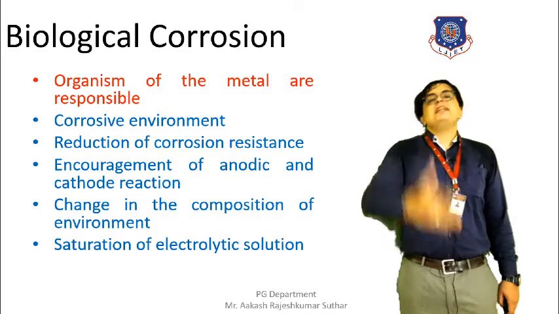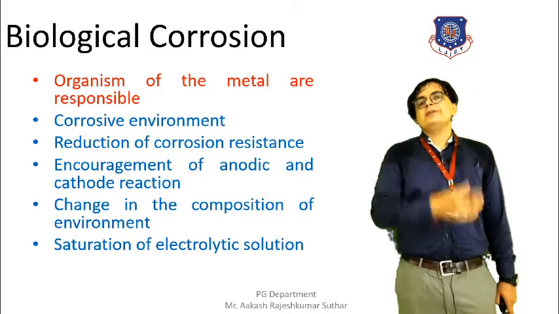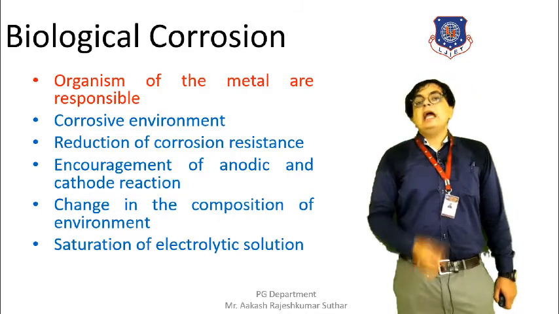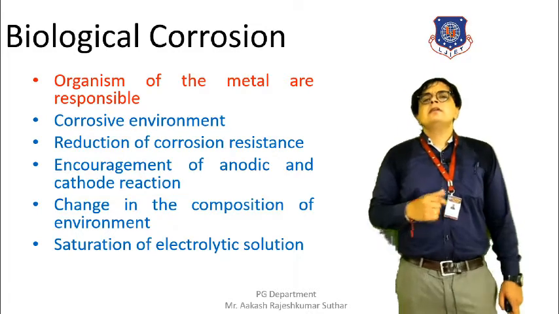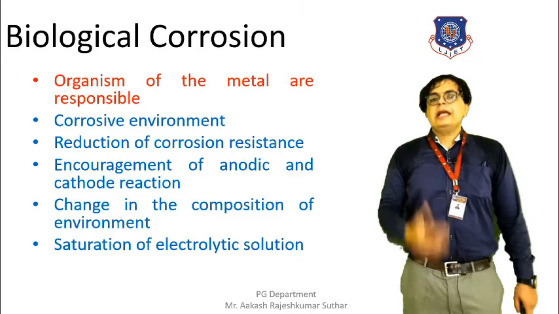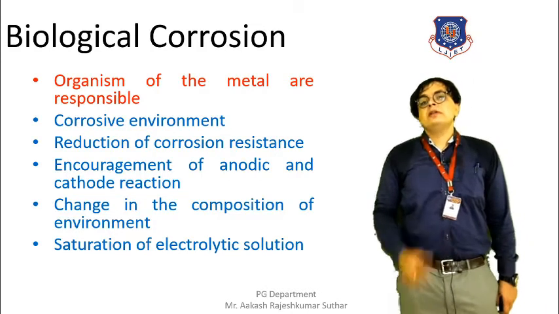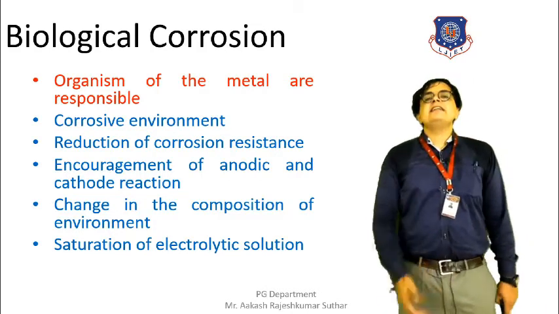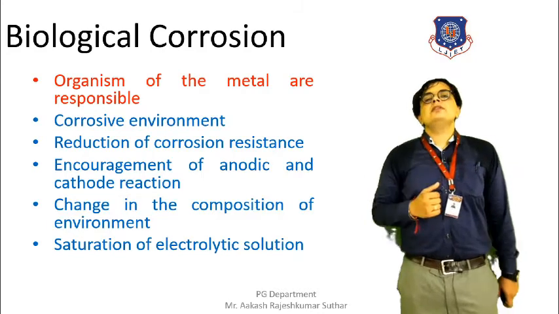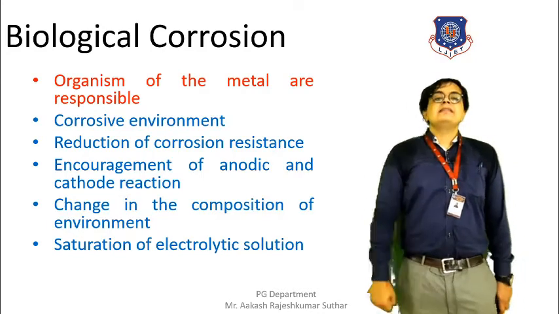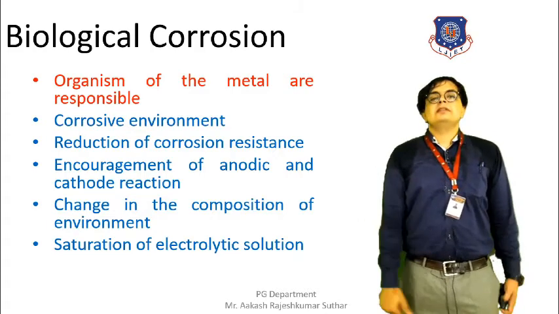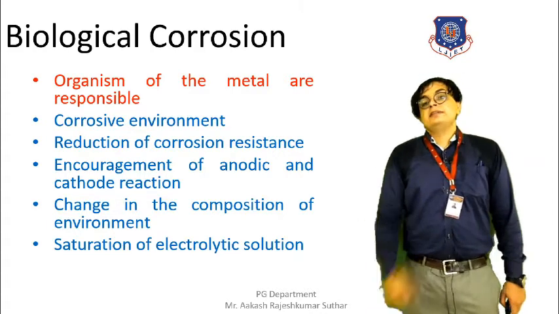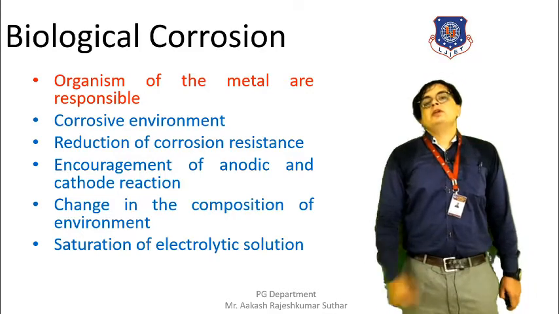In such an electrolytic cell, the anodes and cathodes are there, and there is a requirement of an electrolyte that occurs naturally. When that electrolyte solution that accelerates the corrosion is saturated, then the biological type of corrosion can occur. So these are the conditions that can cause biological corrosion on the metal.